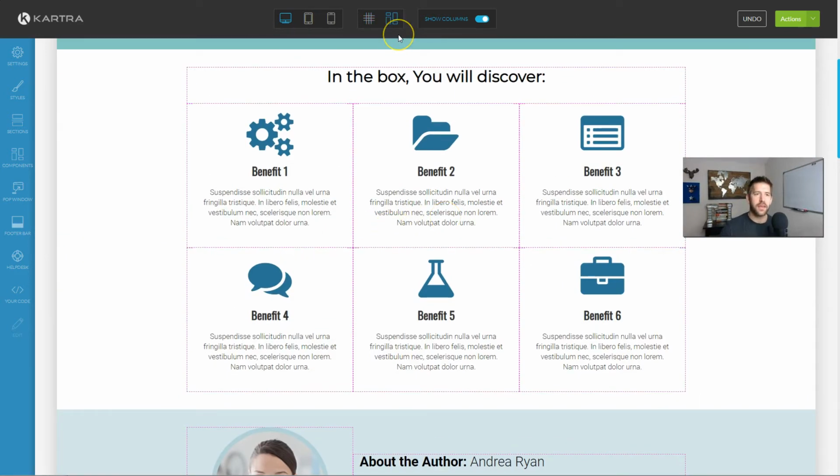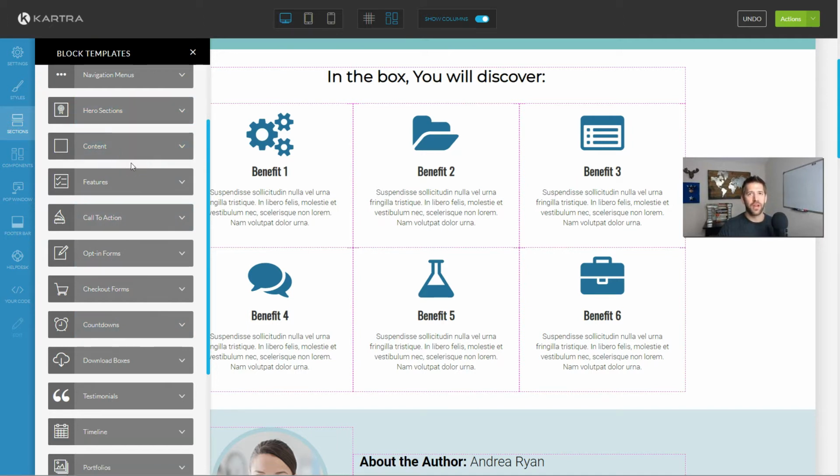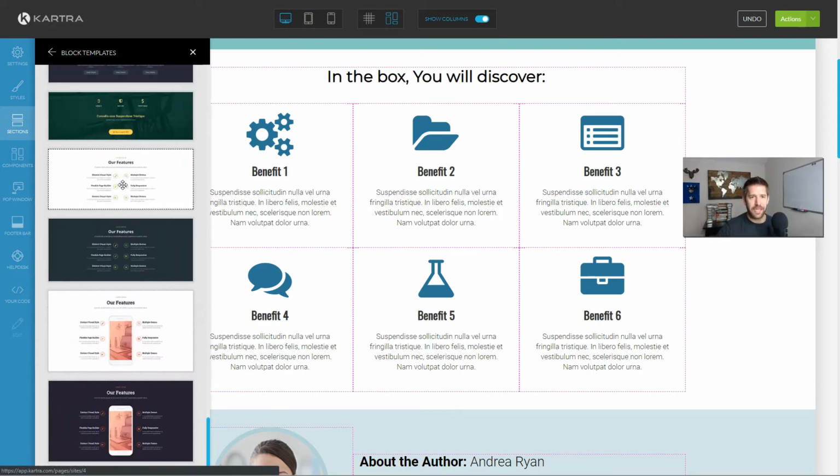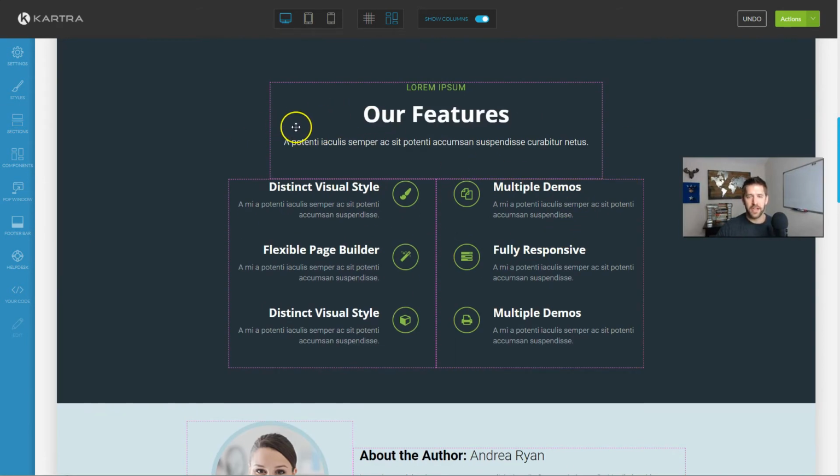Hope that makes sense. I think the benefit with Kartra is kind of being that 80-20 principle where they give you 80% of the stuff that you need while only giving you probably 20% of the complexity. So a good example of that is by adding all these sections, you don't need to be an expert at organizing your column width. That can be one of those frustrating things that I'll show you in Thrive that can really kind of make you want to throw something against the wall. But here, for example, this is a pretty complex section. This our features, you can see they've got a certain width here for our features, a certain width here, different padding on each element. There's a lot going on here, but because Kartra provides that drag and drop section capabilities, it takes a lot of that frustration away.